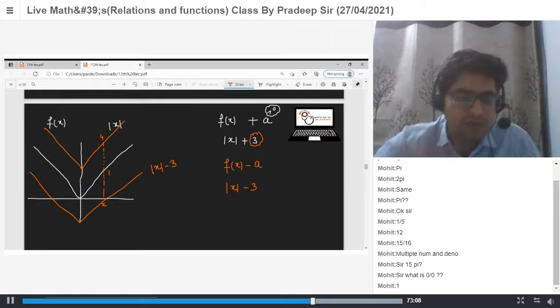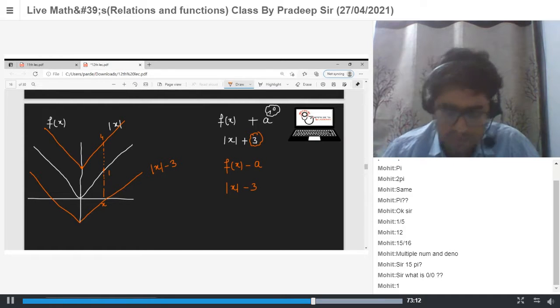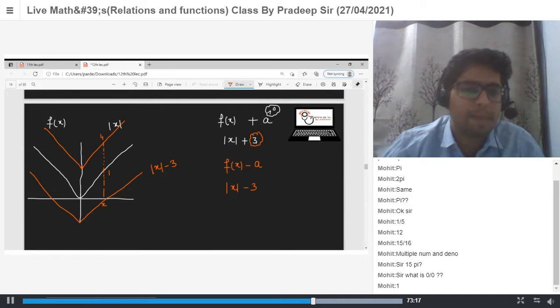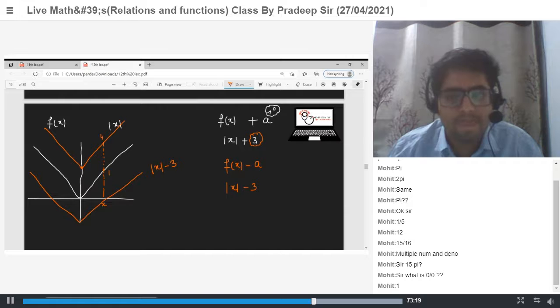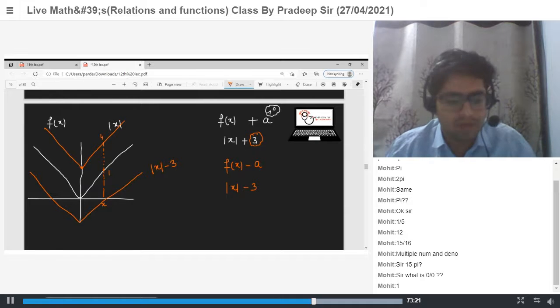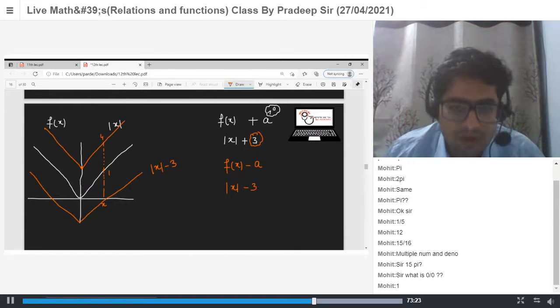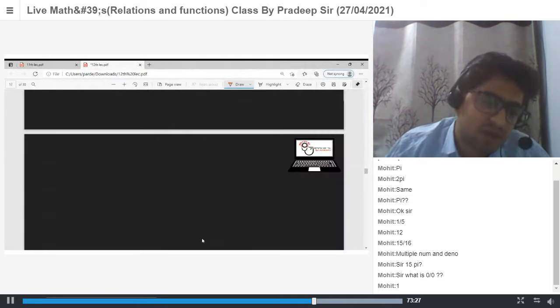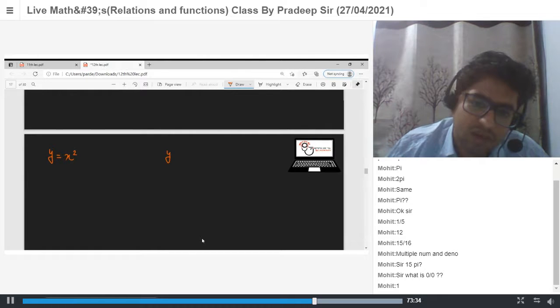Means height of the graph increases or decreases as a is positive or negative. Yes. Yes, sir. Okay. Now tell me, the graph of x square. If you know graph of x square, so what will be the graph of x square plus 3?